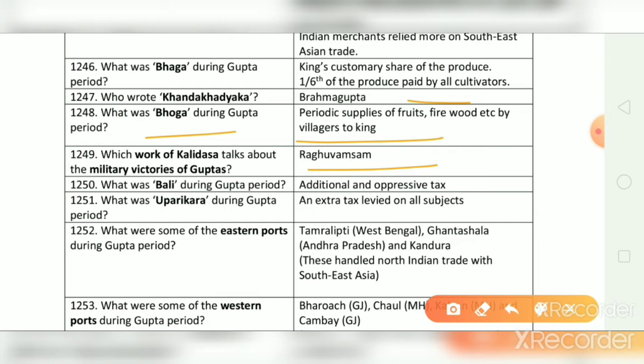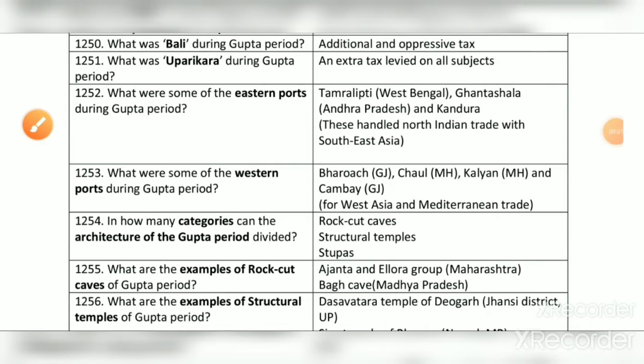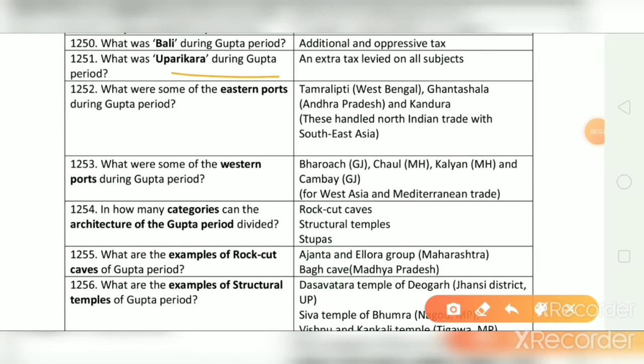What was Bali during Gupta period? And the correct answer is it was an additional and oppressive tax. What was Uparika during Gupta period? And the correct answer is it was an extra tax levied on all subjects.